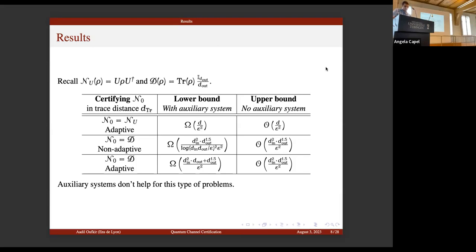Where it comes from: classically, this is testing uniformity, and we have the square root of D over epsilon squared. Quantumly, if we choose, I think this is an optimal measurement, a unitary. You see that's one of the bases. We measure these states, and the trace distance becomes epsilon, the new parameter becomes epsilon over the square root of d_out. And so this is why we have another d_out.